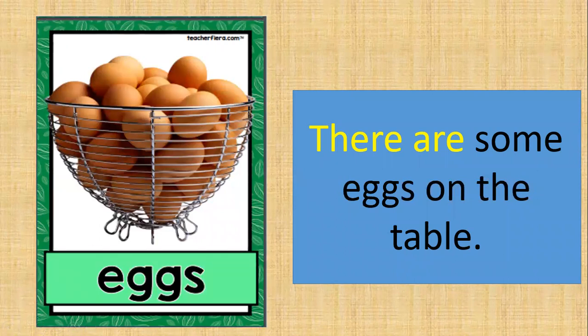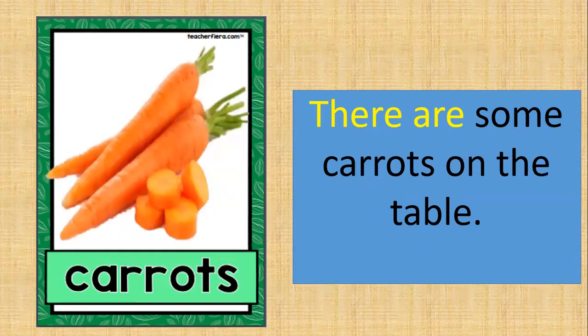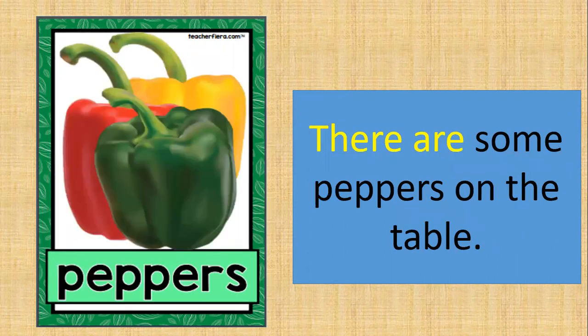Next, eggs. Eggs also countable nouns. Awak boleh mengira. Okay, example, there are some eggs on the table. Next, carrots. Carrots is also countable nouns. You can count them. So you will write, there are some carrots on the table. Next, peppers. There are some peppers on the table. Peppers pun countable nouns. Walaupun banyak, awak masih boleh mengira.